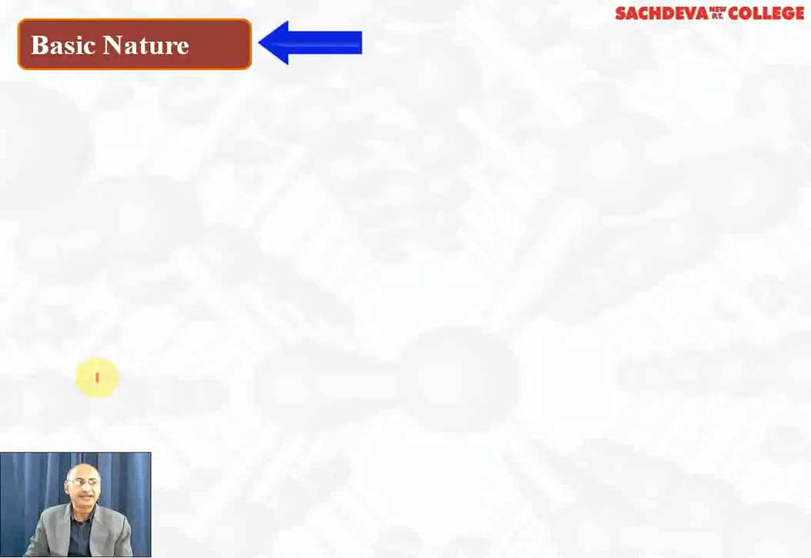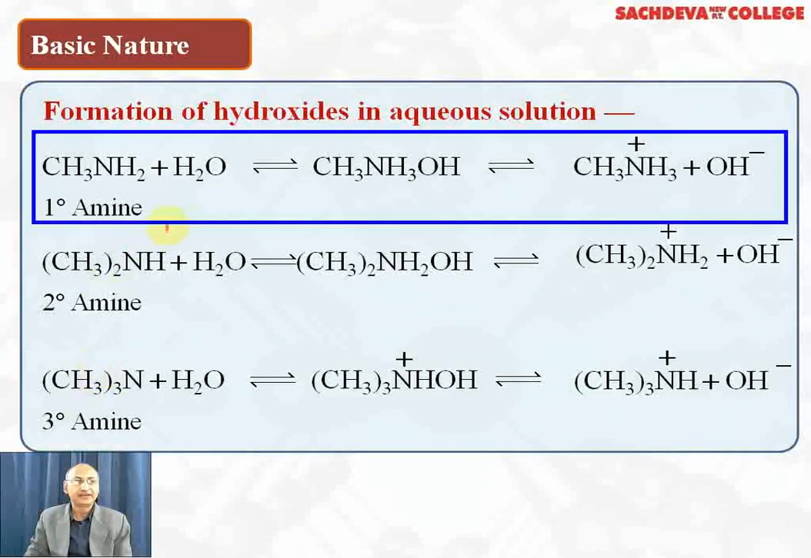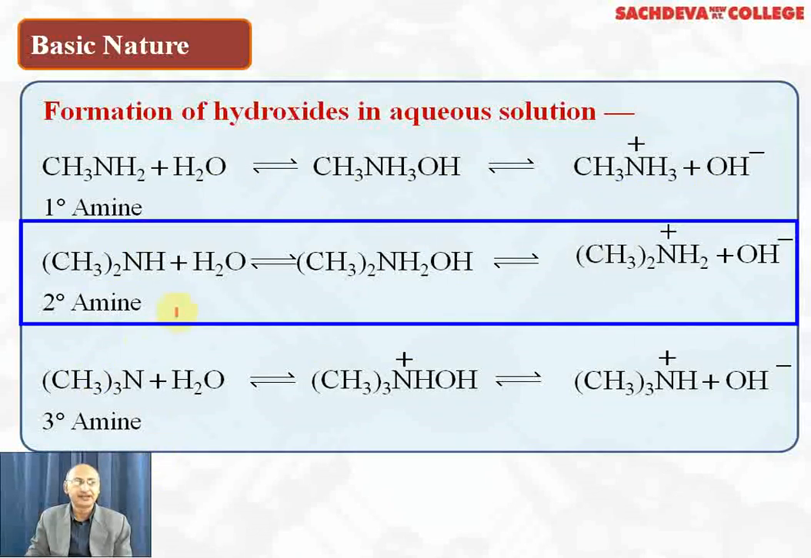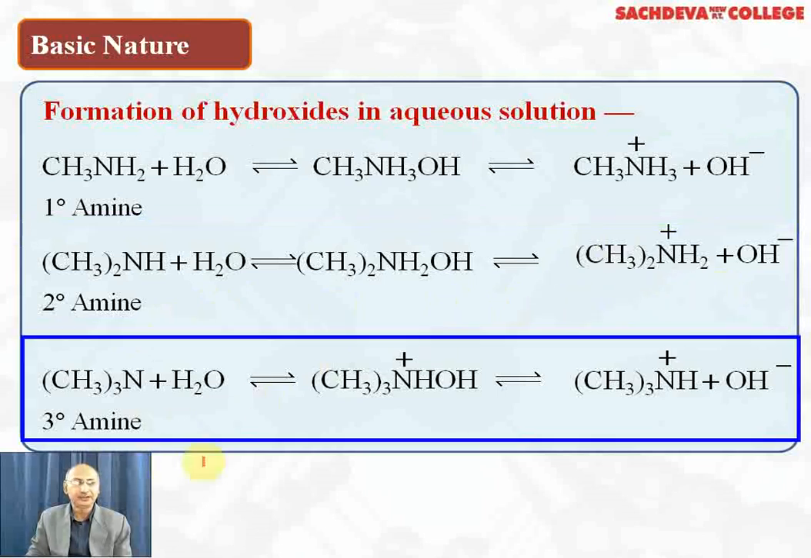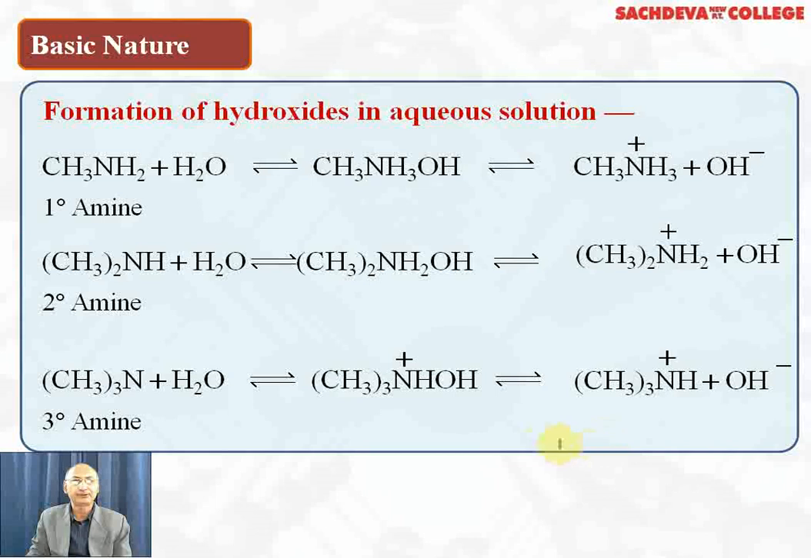Let's take up the basic nature of amines. Primary amines react with water to form CH3NH3+ OH-. It dissociates into CH3NH3+ ions plus OH- ions. A secondary amine, when put in water, forms (CH3)2NH2+ plus OH- ion. A tertiary amine, when put in water, gives (CH3)3NH+ OH-. So all of them produce OH- ions when dissolved in aqueous solution.